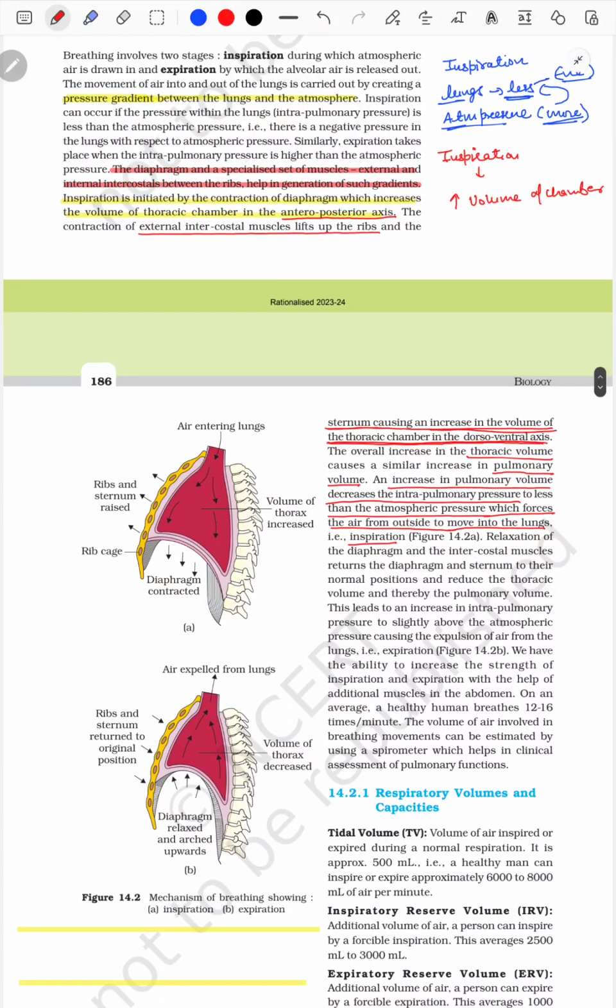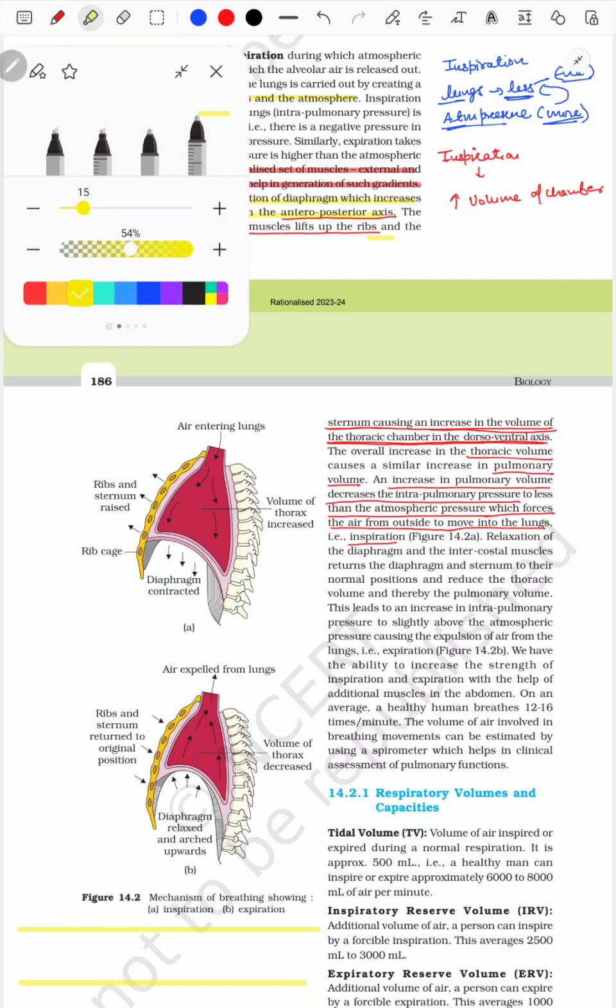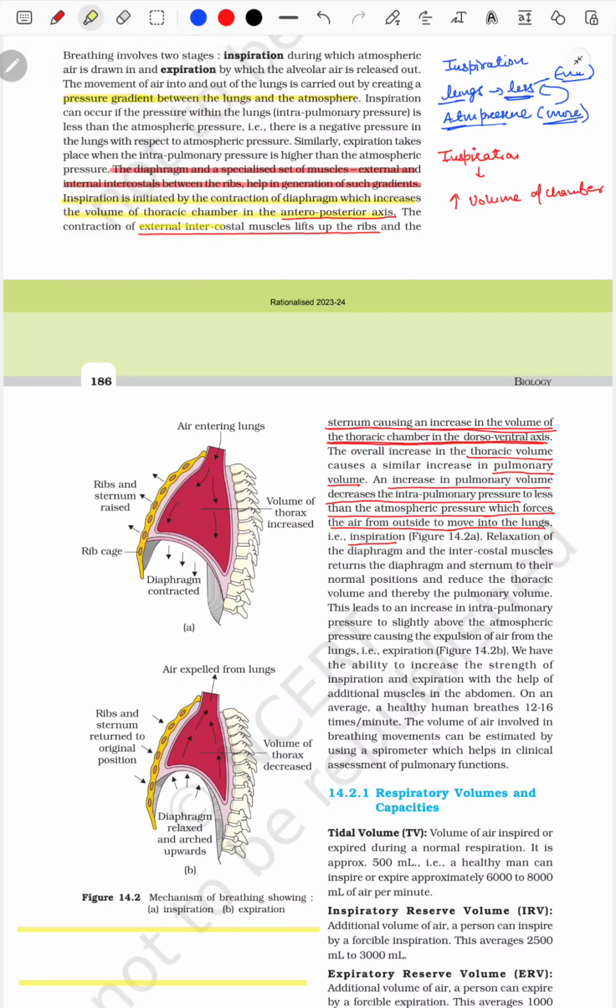So from this we have understood that the external intercostal muscles will lift up the ribs first. Also the sternum will cause the dorsoventral increase in the thoracic chamber volume. These two things lead to the increase in the thoracic volume, and also the pulmonary volume.